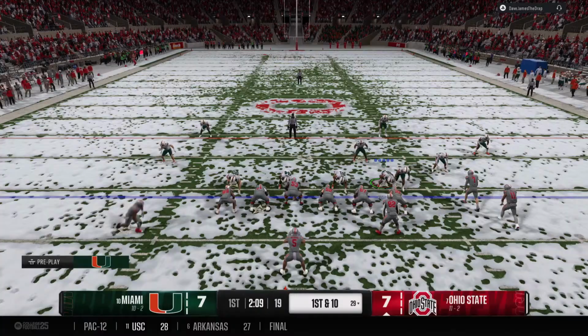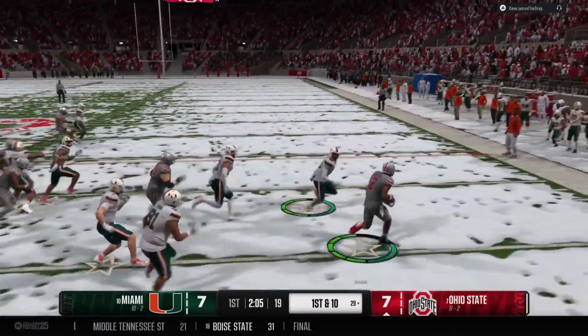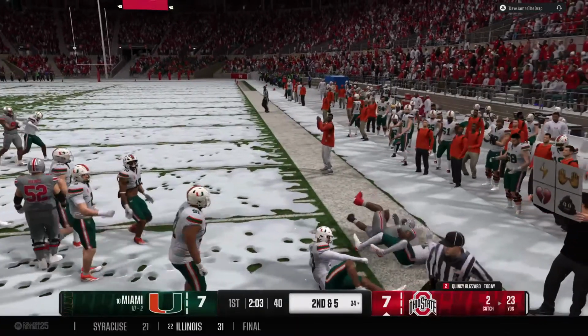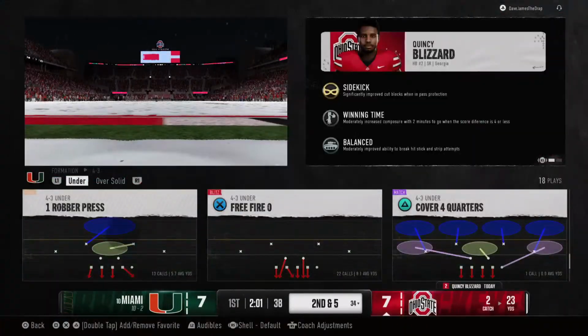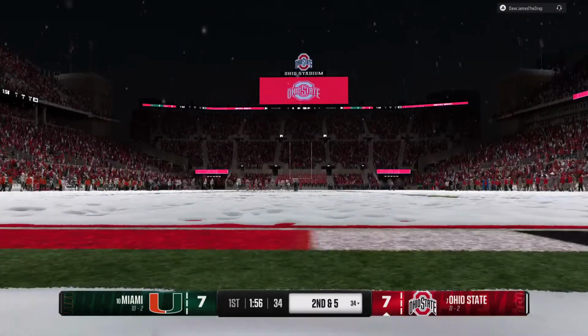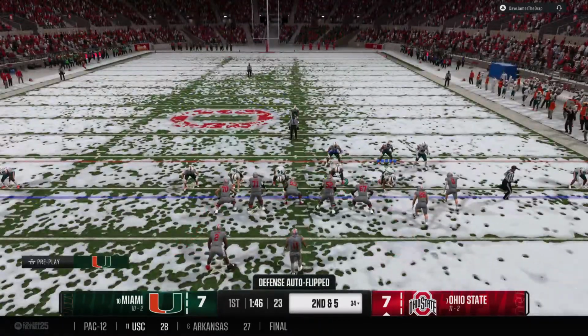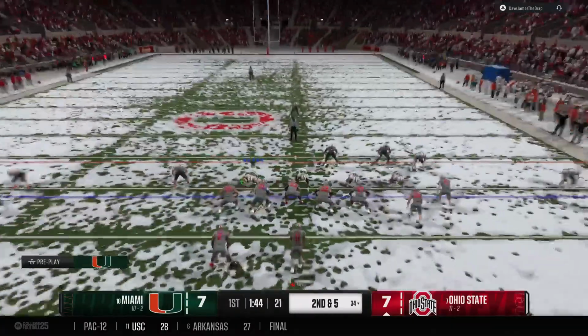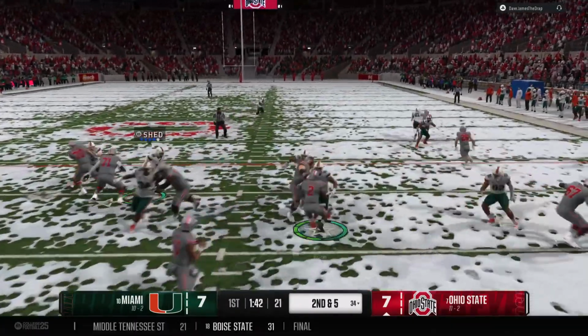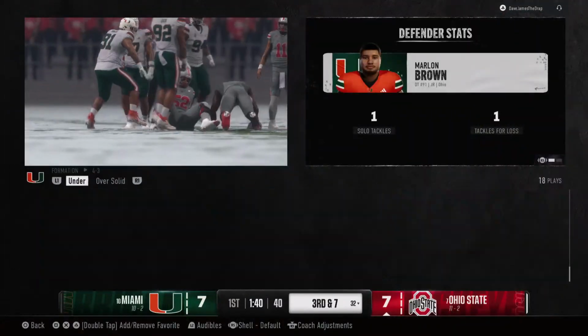Motion by the back. Defense better adjust. They flip it to him on the jet sweep. The gain moves the ball to the 34. Second down after that run on the previous play. Out of the shotgun, he'll hand it off. Tackled behind the line. It's a loss of 2.